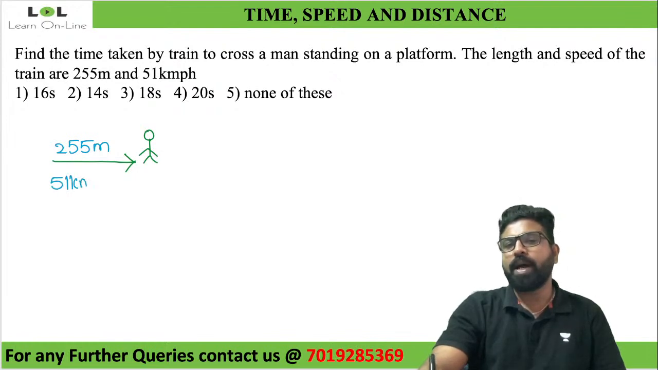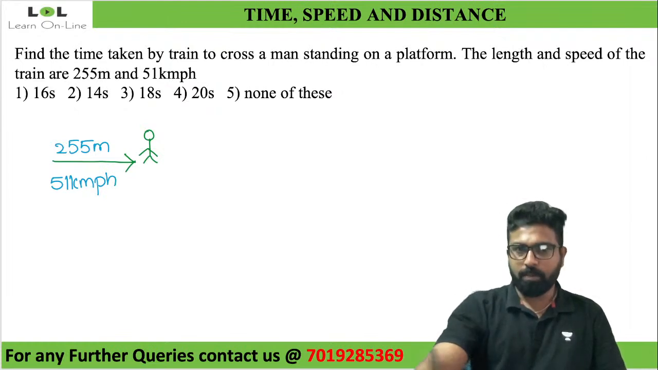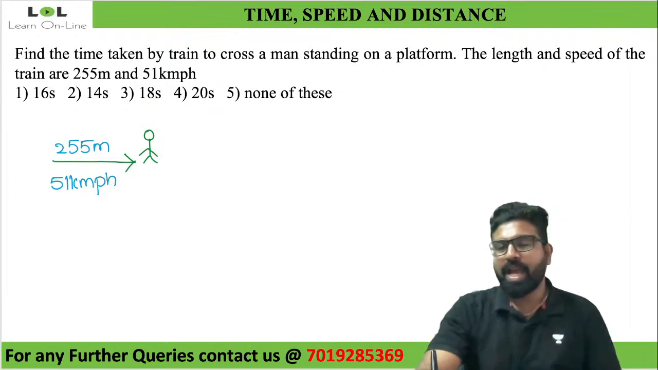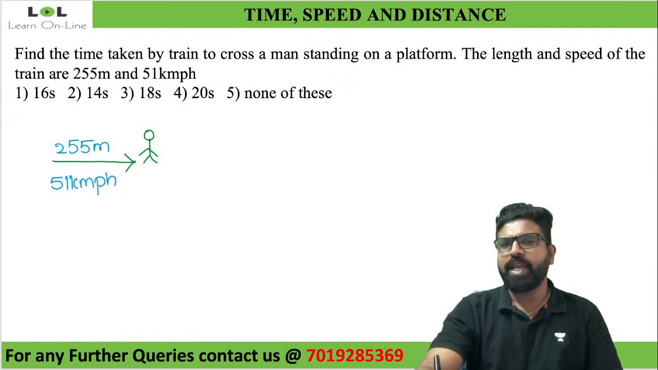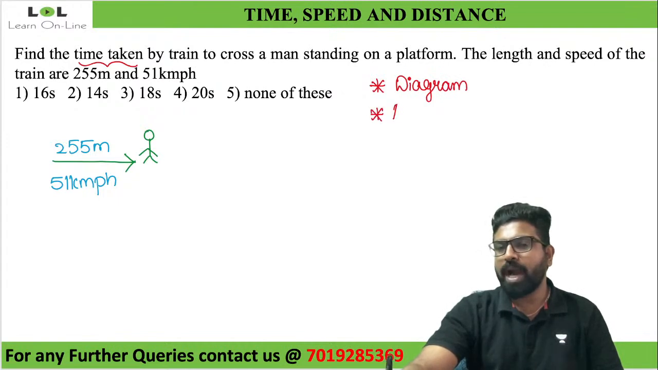Now look at this. What should this train do? This train has to cross this man, and they're asking me to find the time taken. What did I tell you? Three important things. First thing is the diagram. Second thing is your approach. So I am done with the diagram. Next thing is approach. What should be my approach?